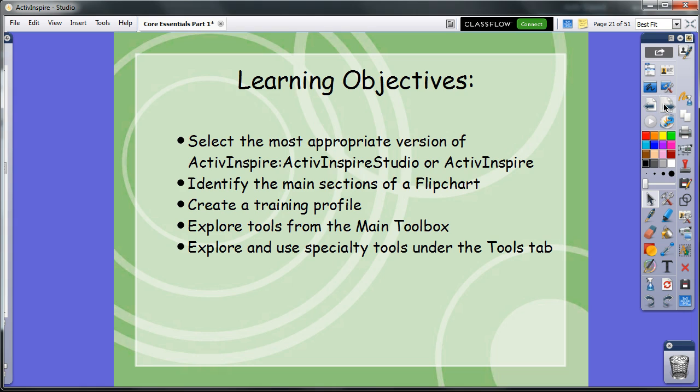By the end of this module, you will be able to select the most appropriate version of ActivInspire, which are ActivInspire Studio or ActivInspire Primary. Identify the main sections of a flip chart. You will create a training profile. You will explore tools from the main toolbox and explore and use specialty tools under the Tools tab.